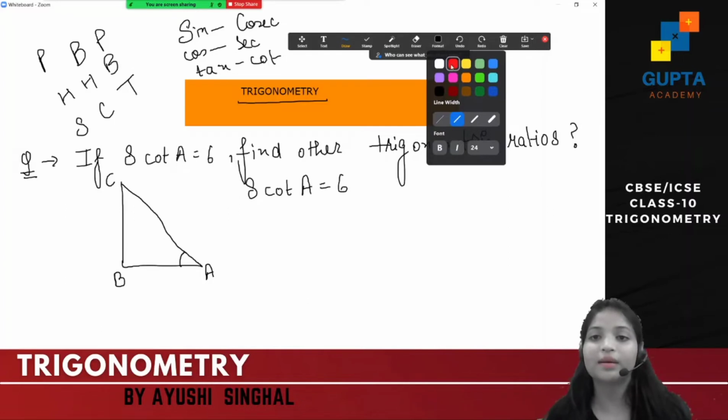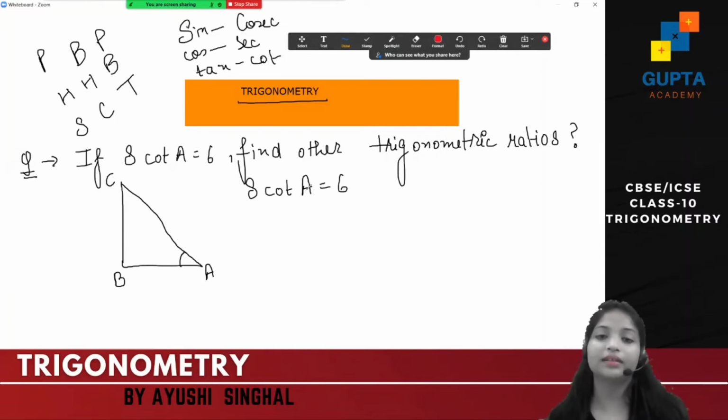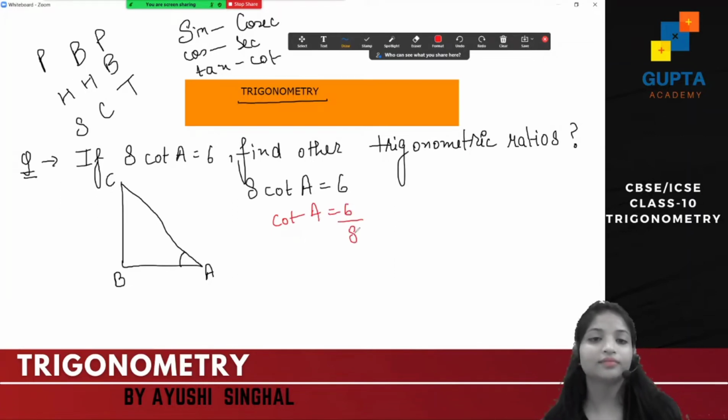Let me solve it with some other pen so that you can easily catch that. So can I write cot A is equal to 6 by 8? So what do I have, cot A? If tan is equal to perpendicular upon base, so cot A is equal to base upon perpendicular.